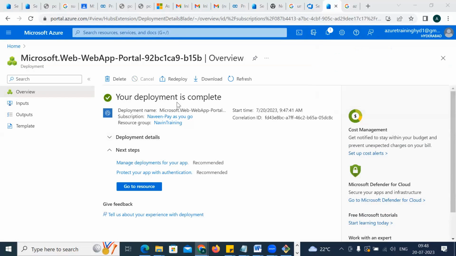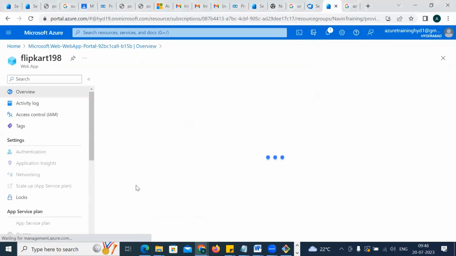Okay, so we have the deployment done, right? Our website has been created here. Clear? Now, what to do? Let's click on go to resource. Resource is nothing but your app service. Let's go back here.